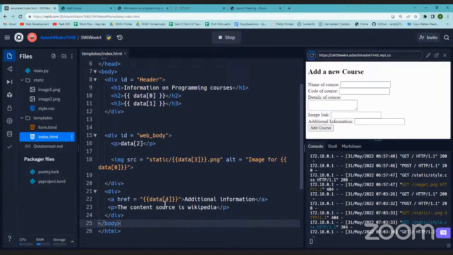In href, you have to provide that link as a string. And then this is the thing that you want to appear on the screen. So if you click on additional info, it should go to this link, is what we mean by this. When we click additional information, then it will go to that. Additional information is something that you want to appear on the screen, and this is where you want to go when you click on it.